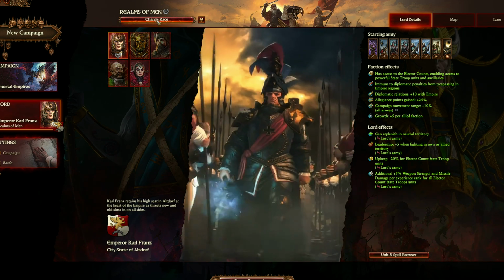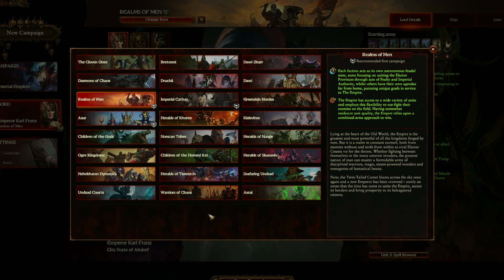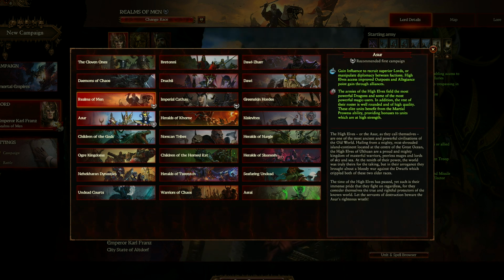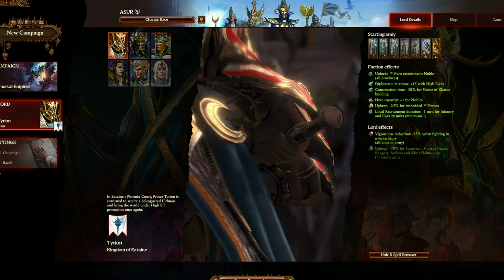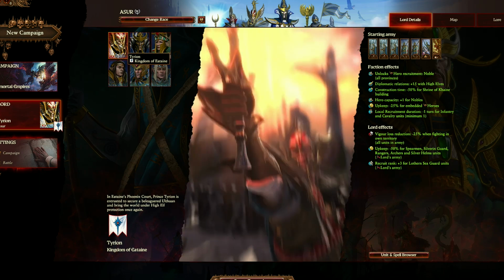Let's do one more here before I jump into the game itself and show some examples of that. Let's look at the High Elves, because I noticed the High Elves are definitely, I just have to find the High Elves. So they're going to be the Asur now. So this is a good example of how it doesn't look like they're in alphabetical order anymore, but of course they are, because this is High Elves. So yeah, you can see right here, now all of a sudden instead of Eataine, we have Kingdom of Eataine.